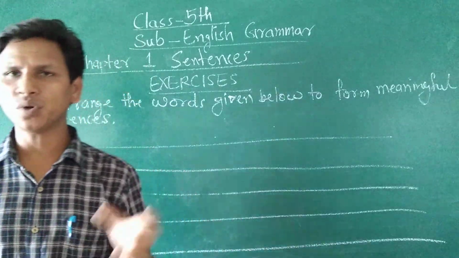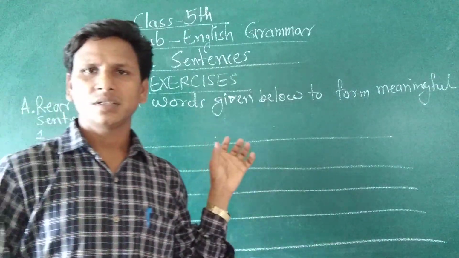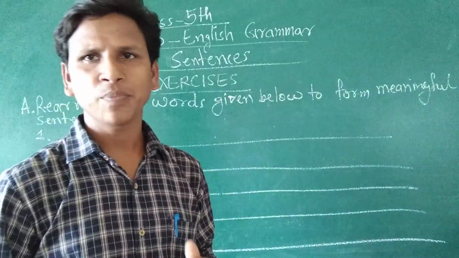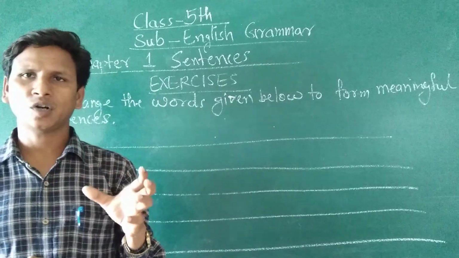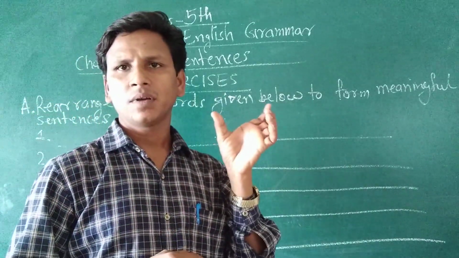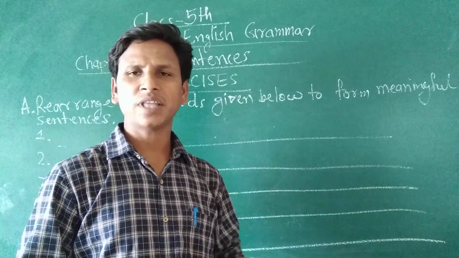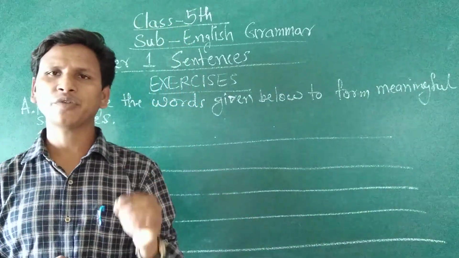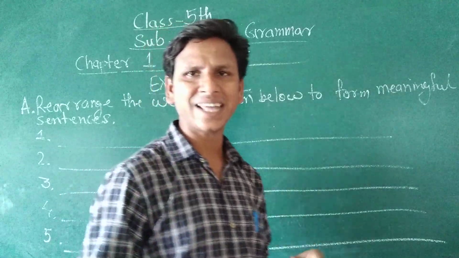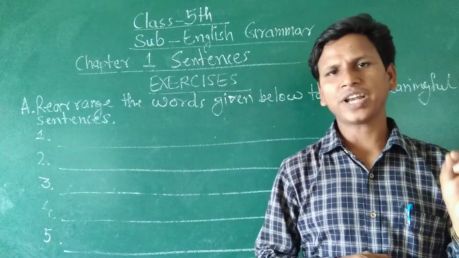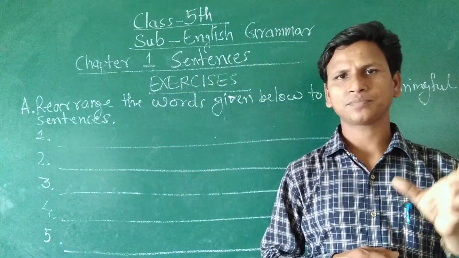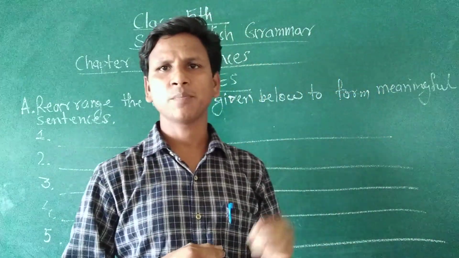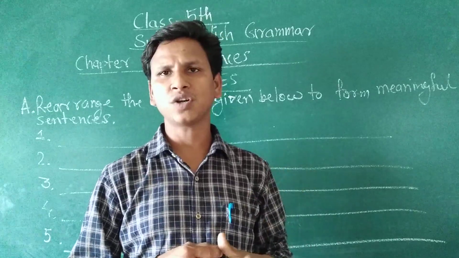So what do we have to do? We have to arrange these groups of words in a meaningful order. The correct order of the sentence is, first we write subject, then verb, and then other words. Subject means about whom we are talking.